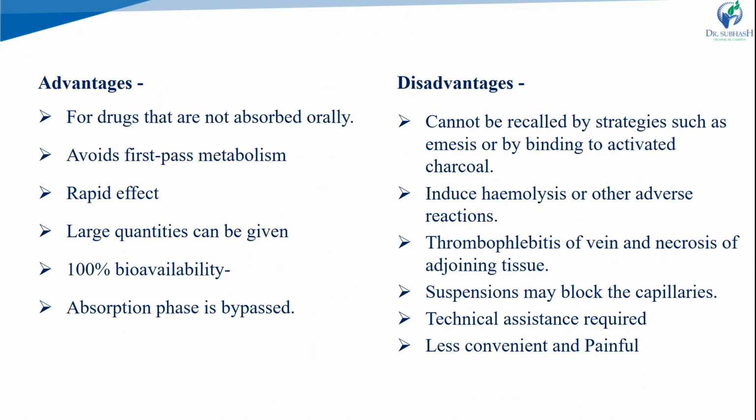Directly we have to introduce the drug into the systemic circulation. The absorption phase we have to neglect or bypass. Rapid effect, rapid onset of action. Within a few seconds or minutes, the drug distributes throughout the body. Avoid first pass metabolism. Large quantities we can give. And for drugs which are not suitable or not absorbed orally, we have to go for the parenteral routes.